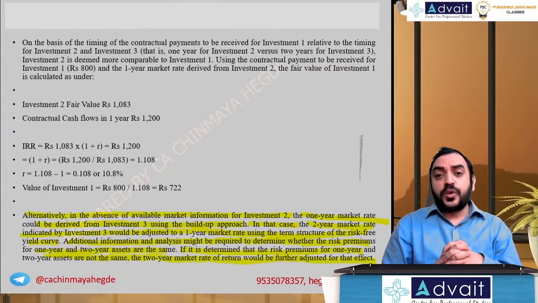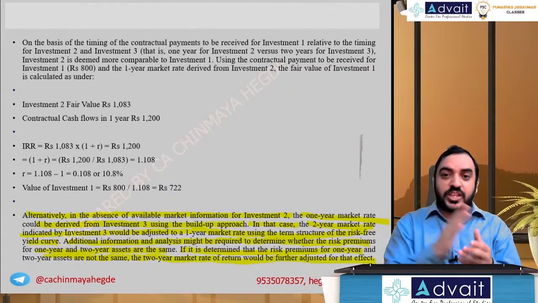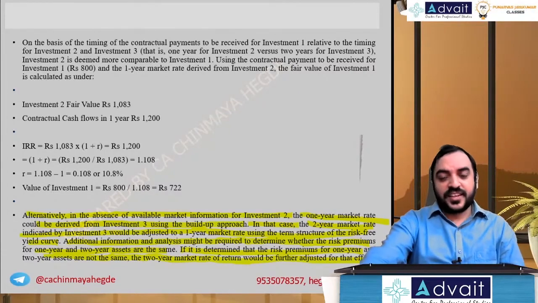So we'll stop at this point today. Tomorrow we'll take up the next set of standards, which is Ind AS 20, government grant, and if time permits, then Ind AS 102, that is share-based payments. So that will be the target for tomorrow. Till then, take care. Bye-bye.